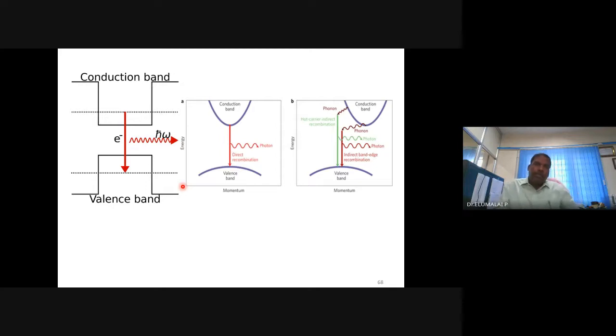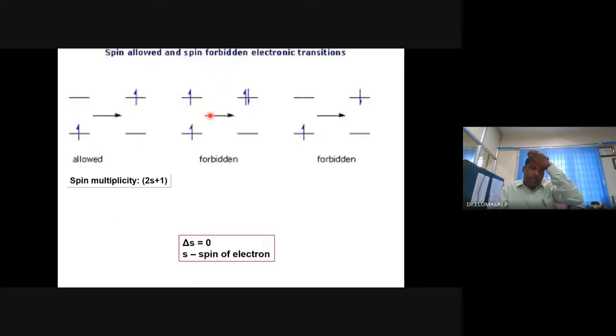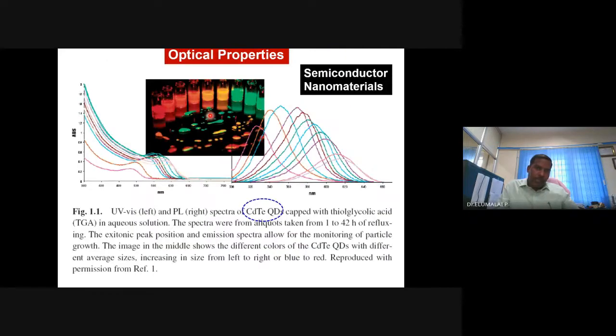Okay, so we have a direct band gap and an indirect band gap. If it is not a semiconductor but a molecule, then electronic transitions within the orbitals can take place. You have seen that the emitted color is given by the color wheel. There should be allowed transitions, forbidden transitions, etc. This we have seen already.